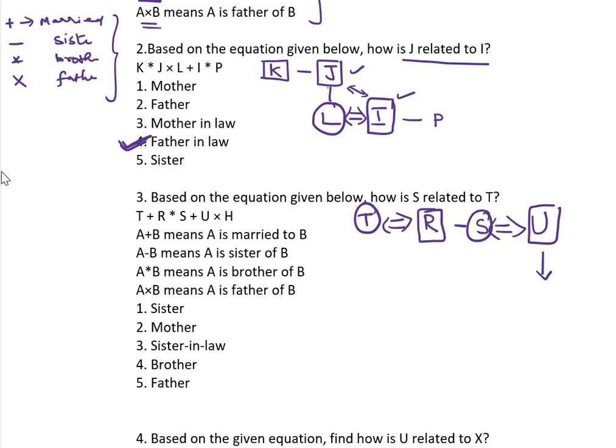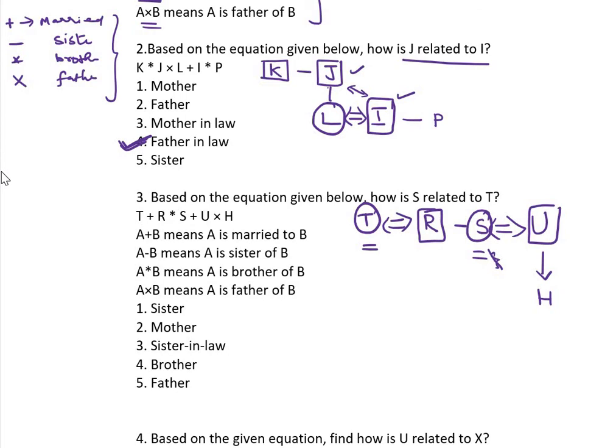Next generation. So I am putting here. U cross H. H means cross means father. Father of H. Now answer the question. How is S related to T? What is the relation between S and T? Okay. These two are husband and wife.